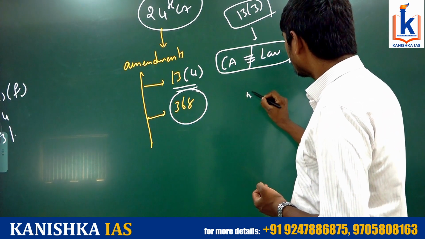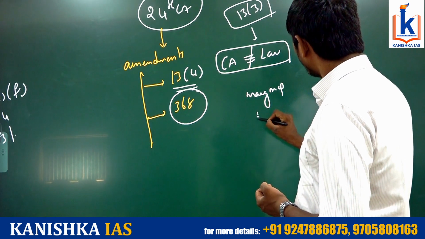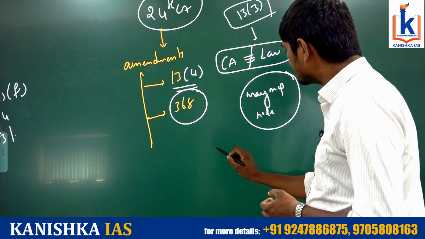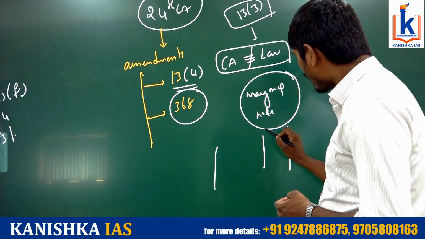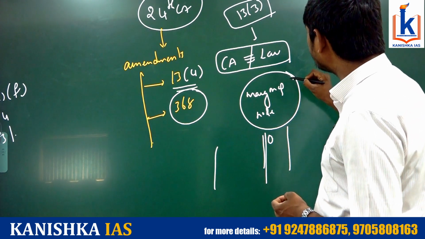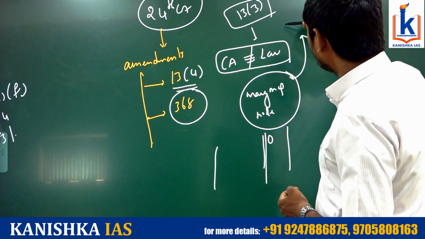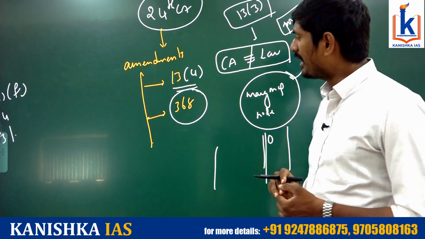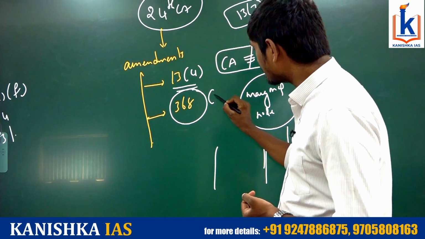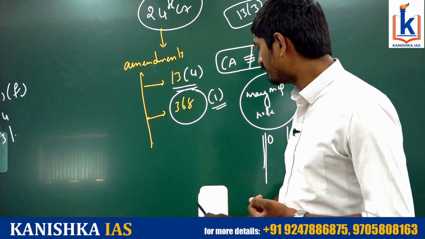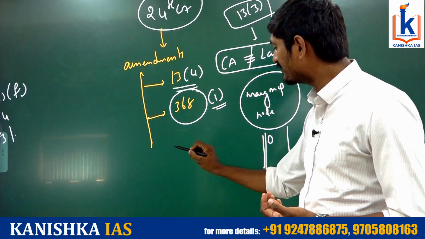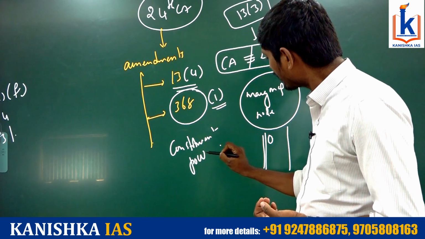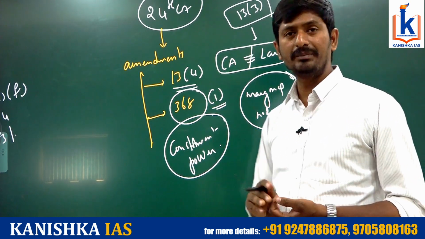One is the marginal note. Every article will have a marginal note in the original constitution. Suppose this is an article, okay, here you can see the marginal note. So in the marginal note, the change was brought. What is the change? The term power has been added to the marginal note. And not only that, to Article 368 Clause 1 itself, the term power has been added. So it has been mentioned, the constituent power, the constituent power of the Parliament.